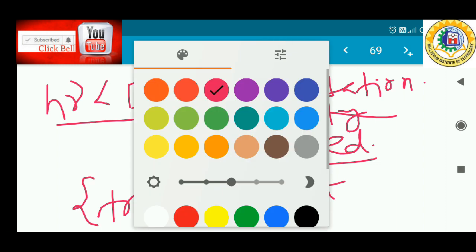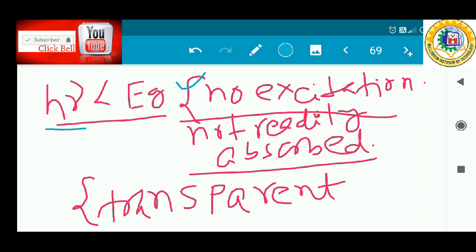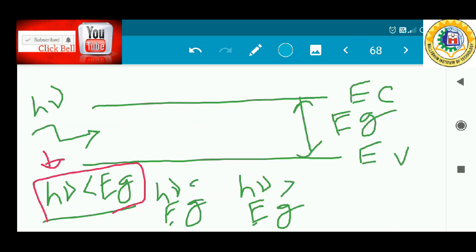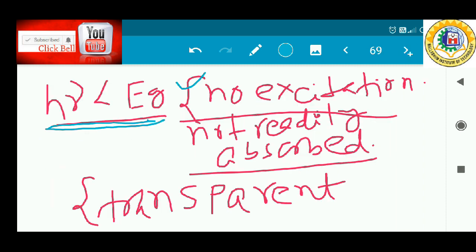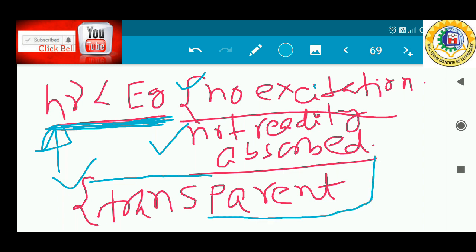So these are the three points related to when the photon energy is less than the band gap energy. When the photon energy is less than the band gap energy, the semiconductor looks transparent. Why? Because there is no absorption of any photon inside the semiconductor and there is no excitation of the valence band electron to the conduction band.